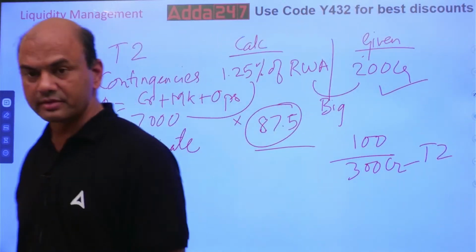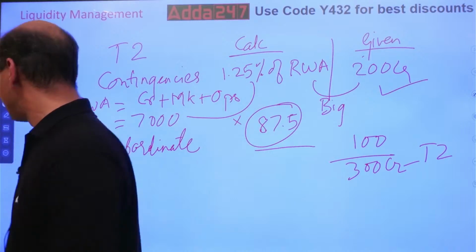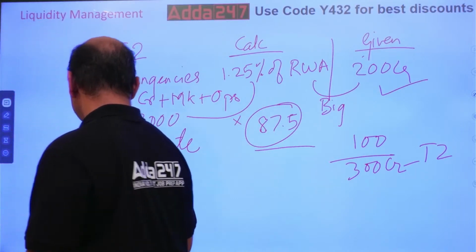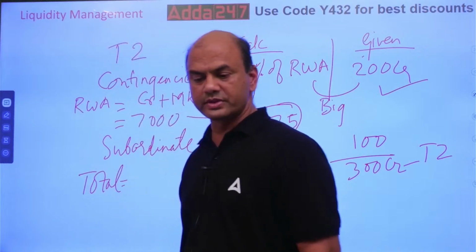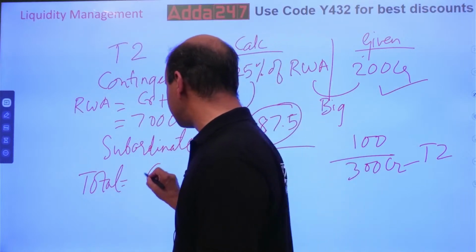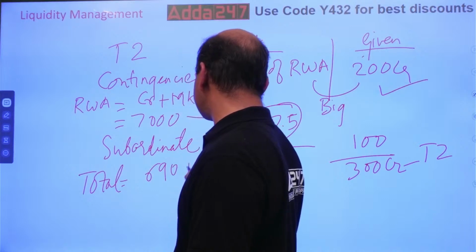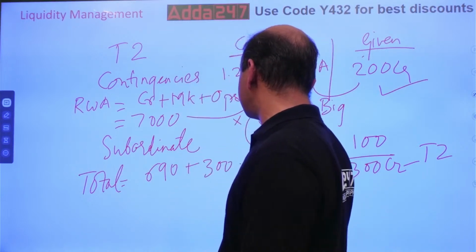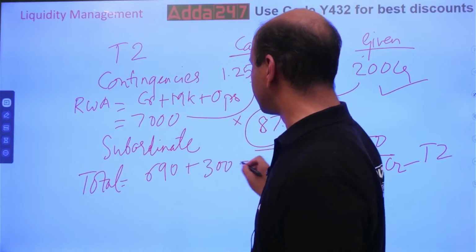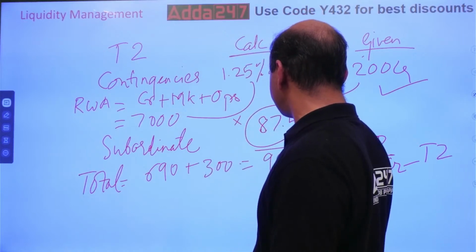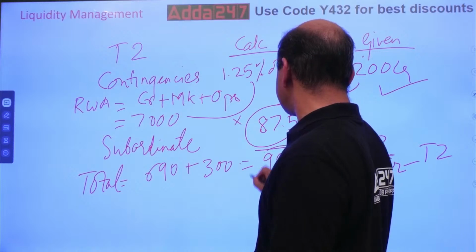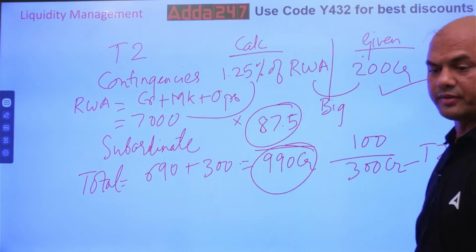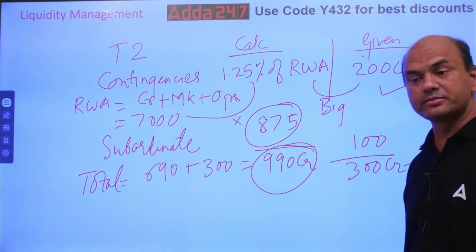Total capital equals total T1, 690, plus the second one, 300. So it is 990. This is my final answer, the total capital requirement.